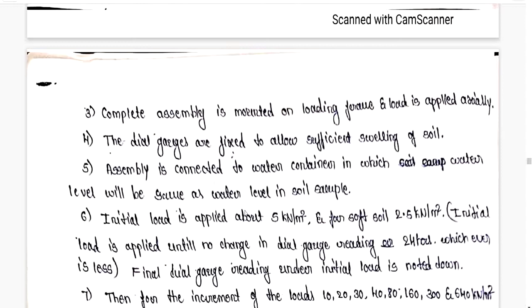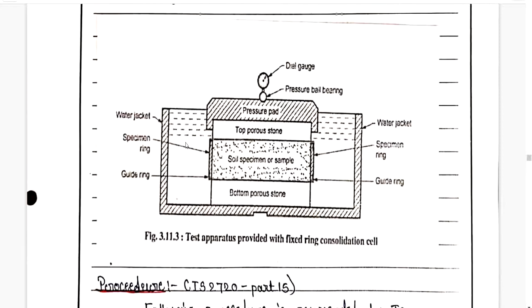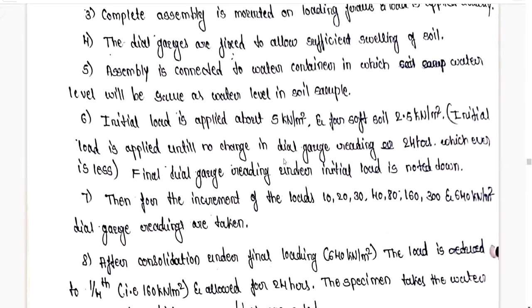As we are going to place this particular specimen in the water jacket, the swelling of soil will take place. That will also be recorded by the dial gauge. The assembly is connected to a water container in which the water level will be the same as the water level in the soil sample. So the same water level we are going to maintain in this particular water jacket as well as in the soil specimen.